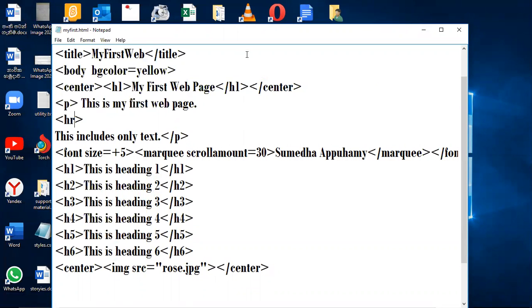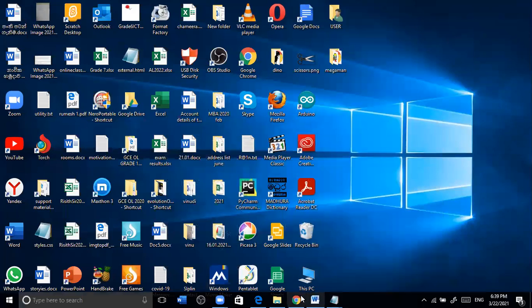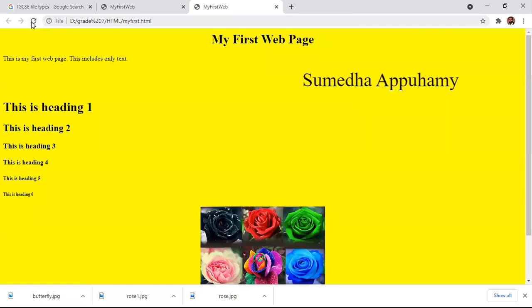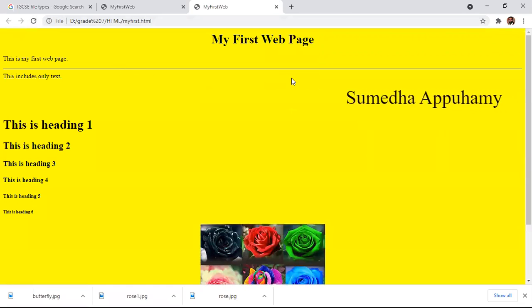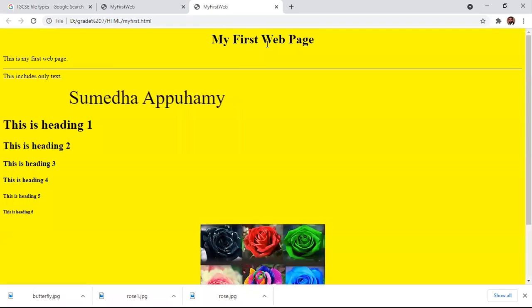So I have given HR, and here I'll just use bold, and I'm closing here B, so that is bold, right? So I'm saving, file save. I'm minimizing this. Before closing this one, I'll refresh. I think you all can see now I have given a line, and I have made this one bold.